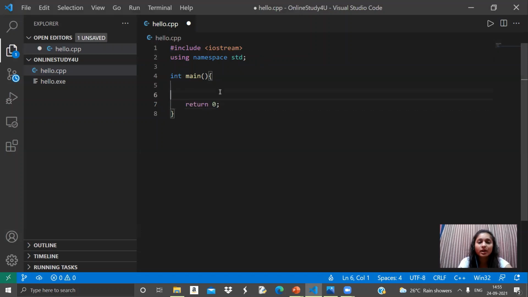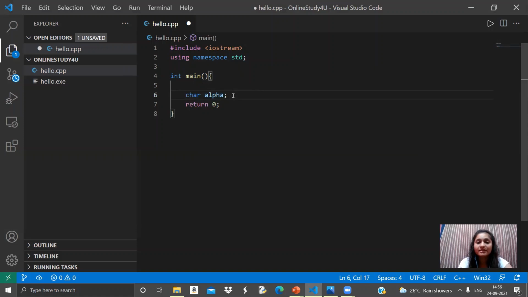So this is the program, and after this, this time I'll take the data type char and the variable alpha. So this is my character, and I have taken the variable name alpha. So alpha is of character type.